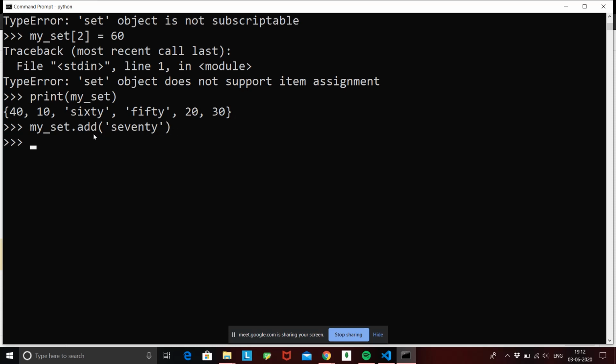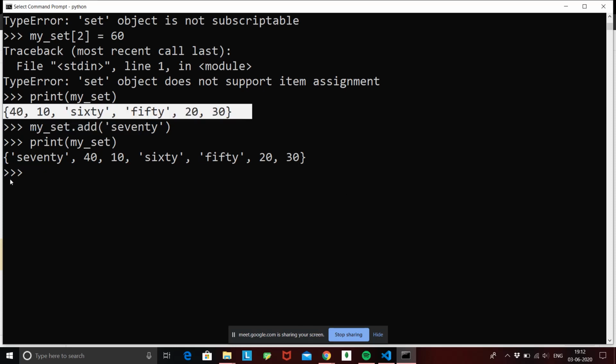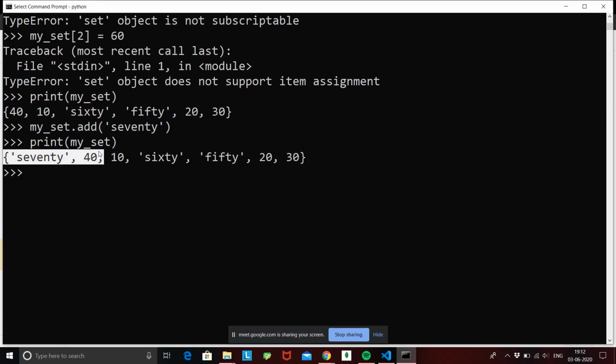Okay, if I print it again, see, 70 is added to our set, but again it's not in any order. First of all, we had this order, now 70 has been added to the first location. If we add to a list, the elements are always added to the last position, right? But as we say that sets are unordered, it doesn't really matter in whatever position this 70 goes.